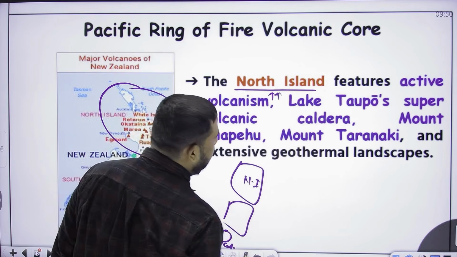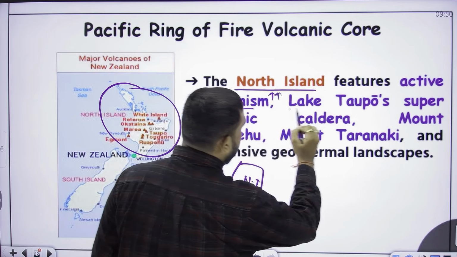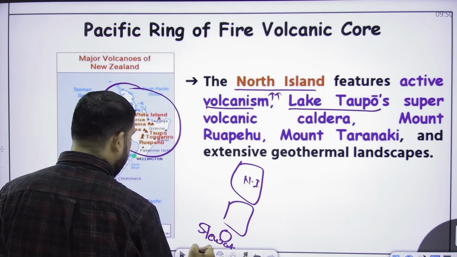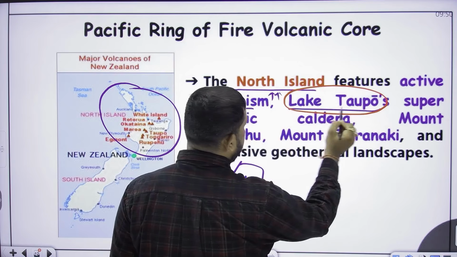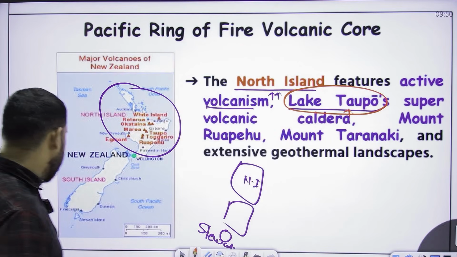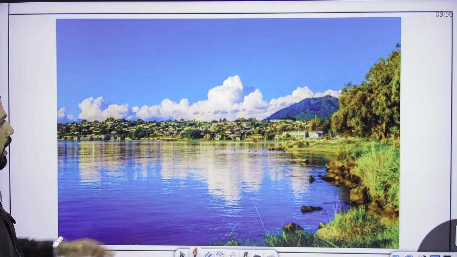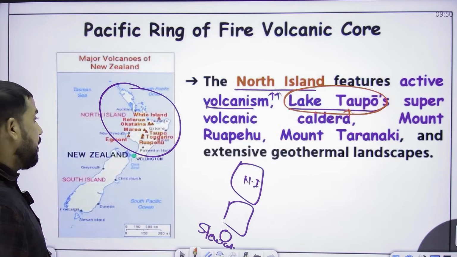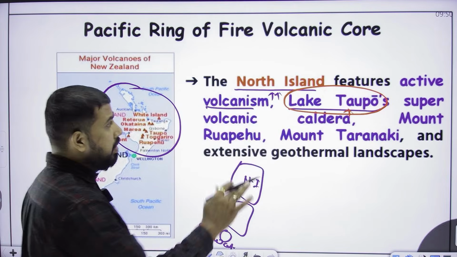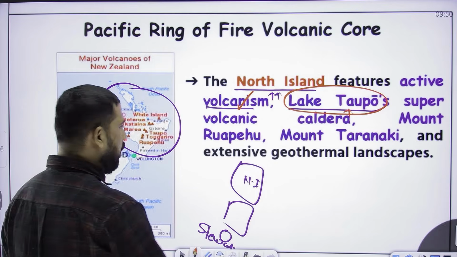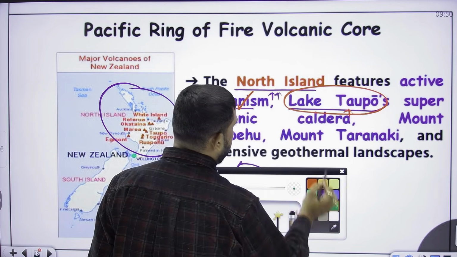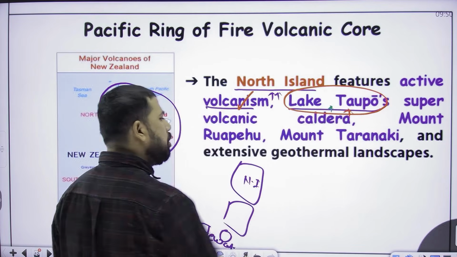So the North Island features active volcanism, Lake Taupo. The major lake of this particular region is very famous. An exam-oriented fact is Lake Taupo. How does it look? So this is Lake Taupo, which is present in the North Island. So here there are several active volcanoes: Lake Taupo, a super volcanic caldera, and Lake Taupo has also the same origin.